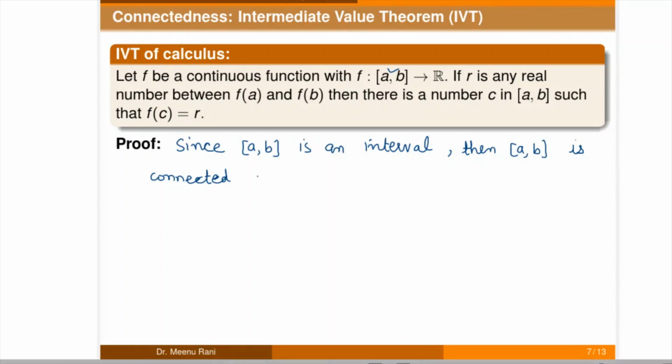So, it is also given that the function is continuous here. So f is continuous, and it is continuous from the closed interval [a, b] to the set of real numbers. And we know that the continuous image of a connected space is connected. So if [a, b] is connected, then f([a, b]) is also connected.